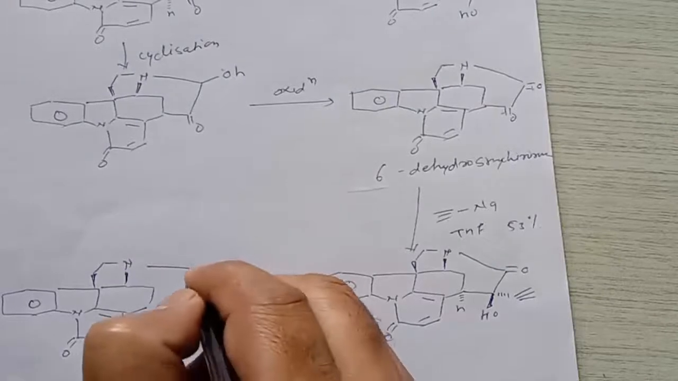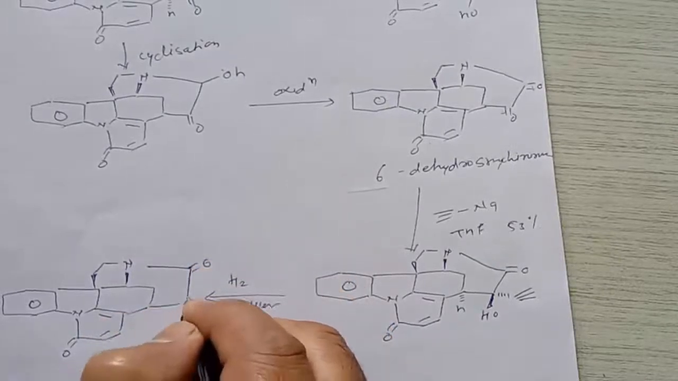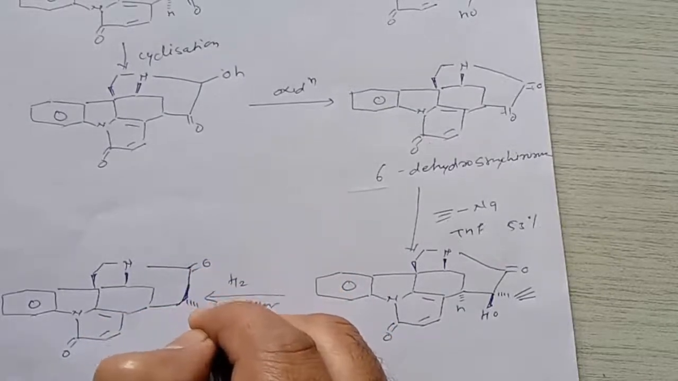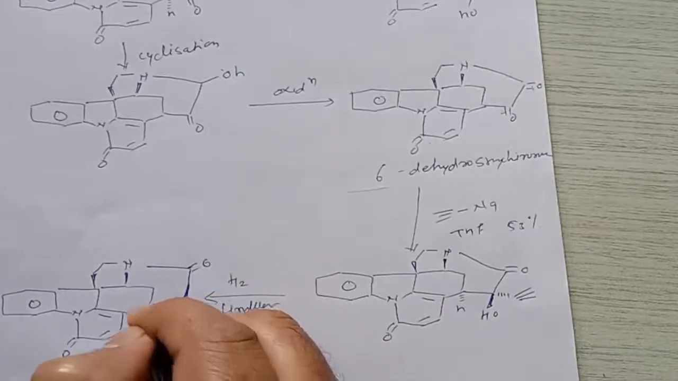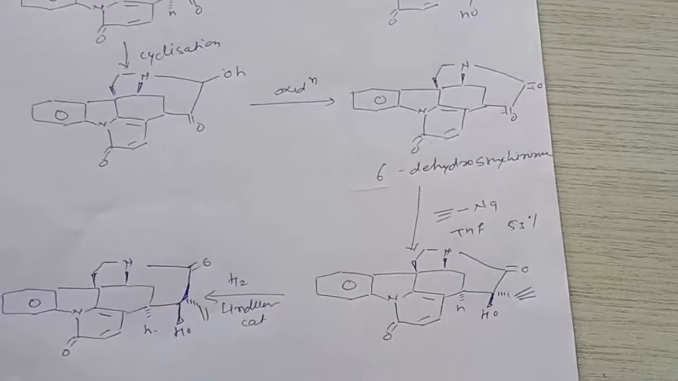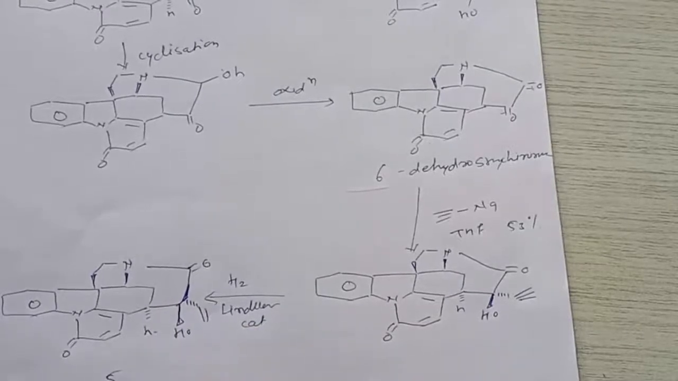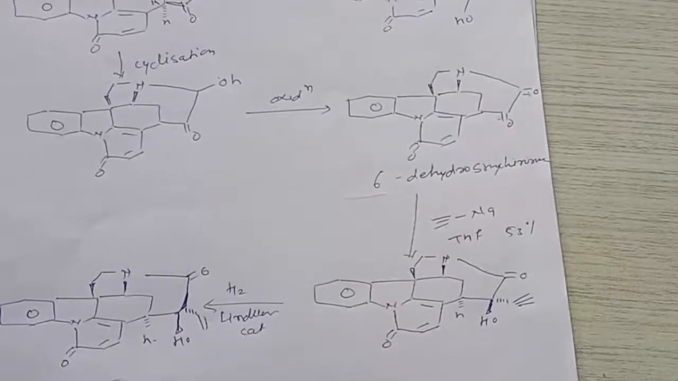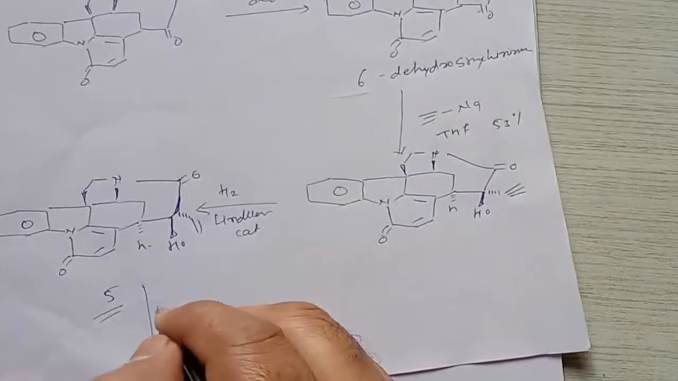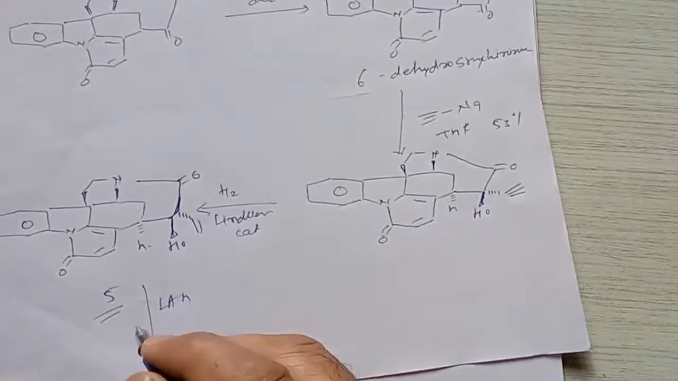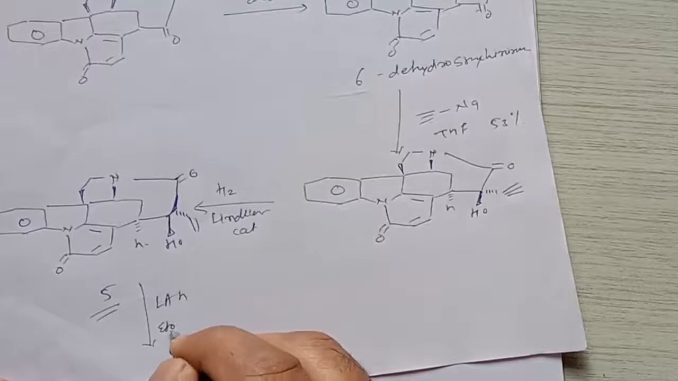So here is the carbonyl group, here is the carbon-carbon double bond, and this is the OH group, which is above the plane. Here is hydrogen below the plane, right? So this gives formation of compound 5. When this compound 5 will be treated again with LAH, that is lithium aluminum hydride, in presence of solvent, that is ether, Et2O,